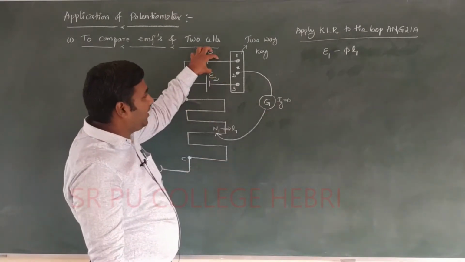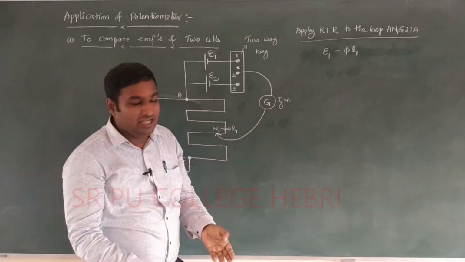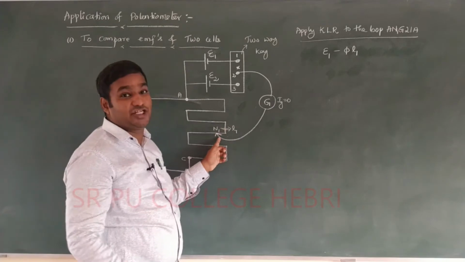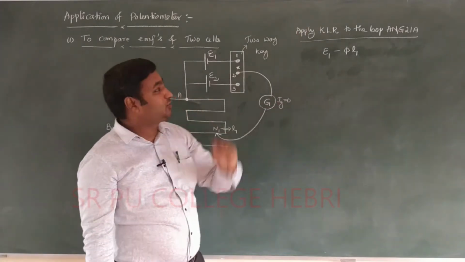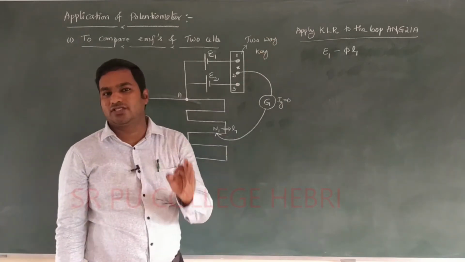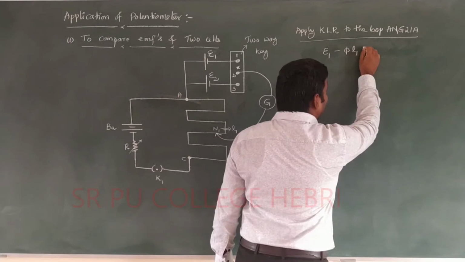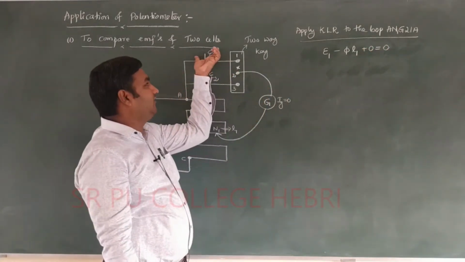This cell provides the energy. This length of the wire uses the energy. This one is the energy provider, and this length of the wire, L1, is the energy utilizer. Energy provider is equal to energy utilizer. That's why Kirchhoff's loop rule verifies the law of conservation of energy. That should be equal to 0. This one is for the cell of EMF E1.